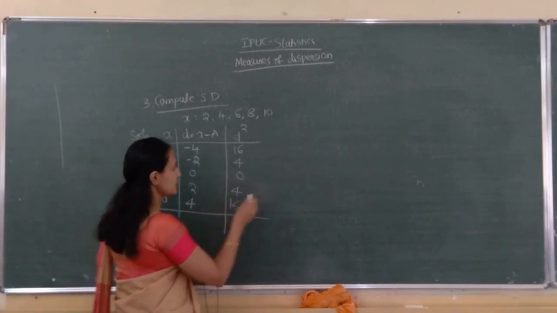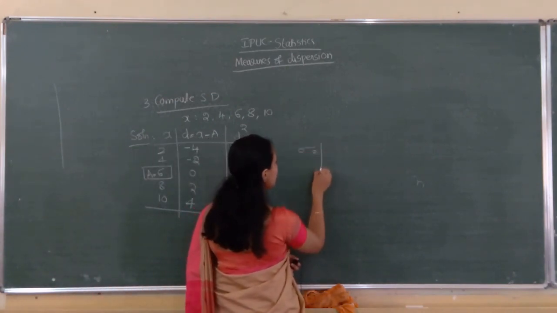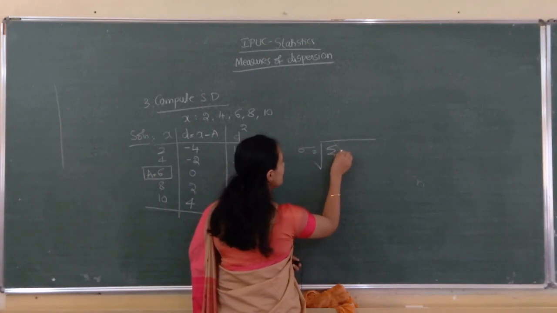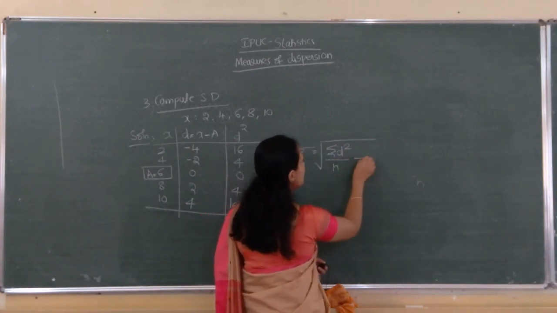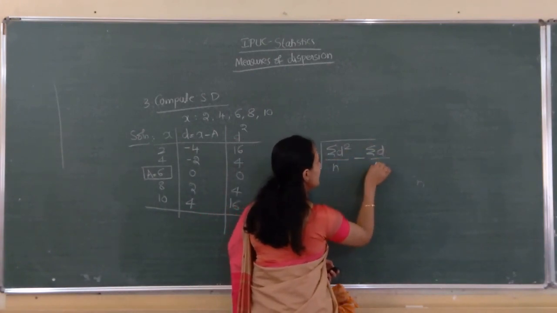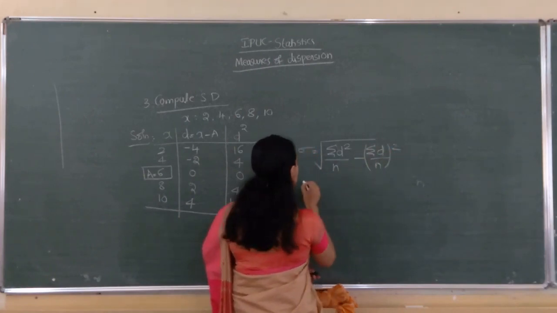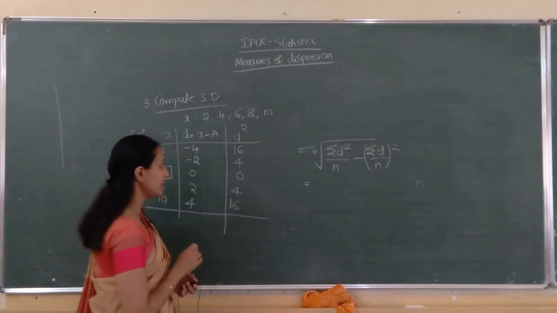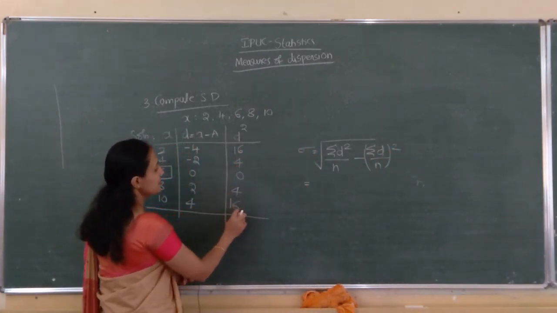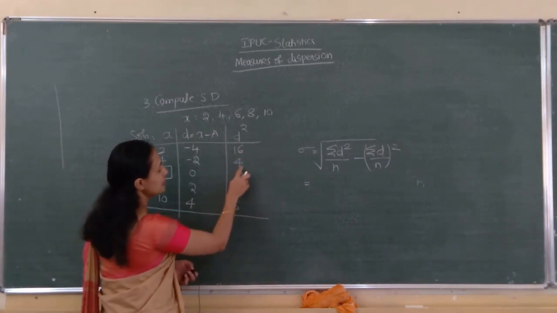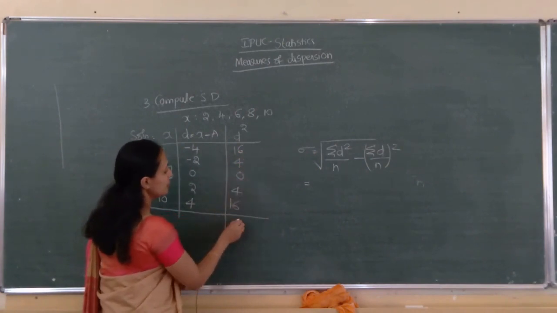Remember the formula so that you clearly know which columns are required: minus sigma d by n the whole square. So sigma d square total is required: 16 plus 16 is 32, plus 4 plus 4, 40. Correct na?